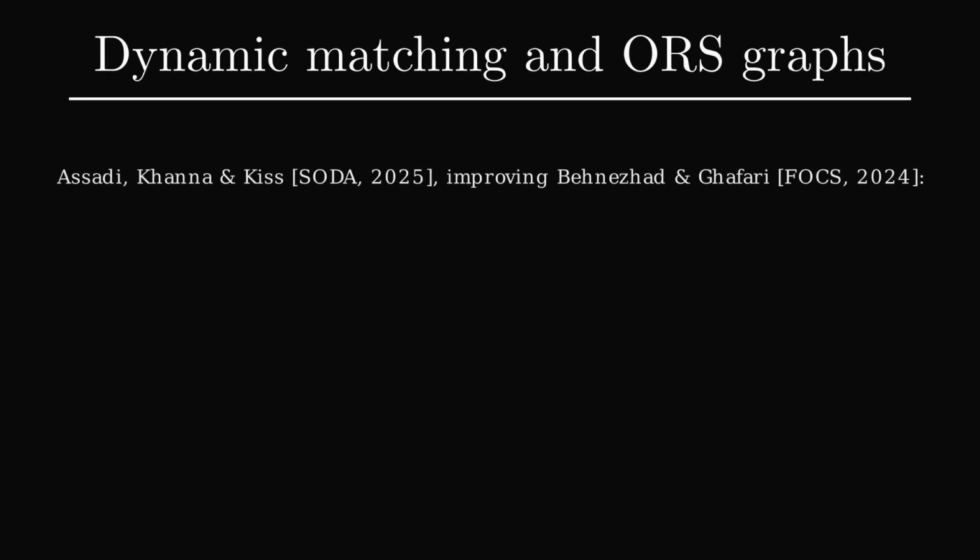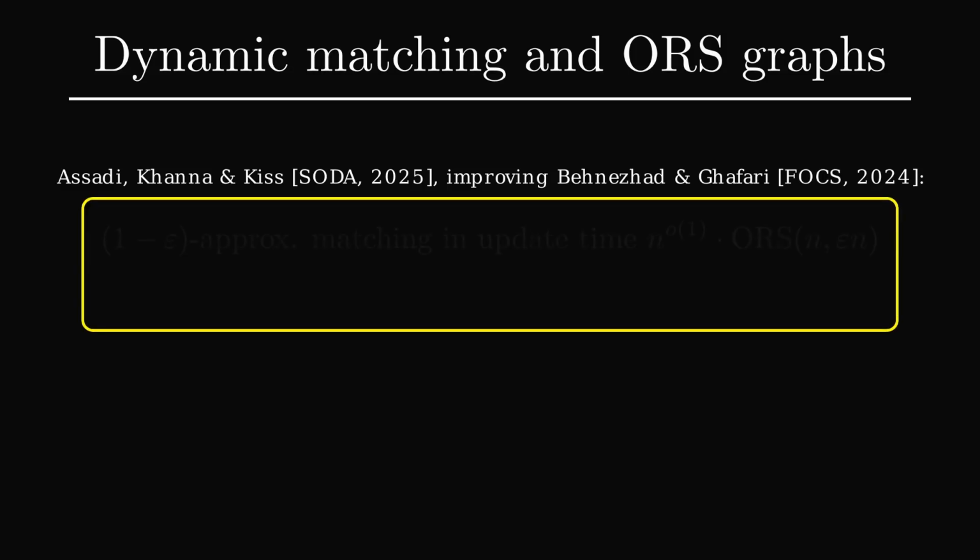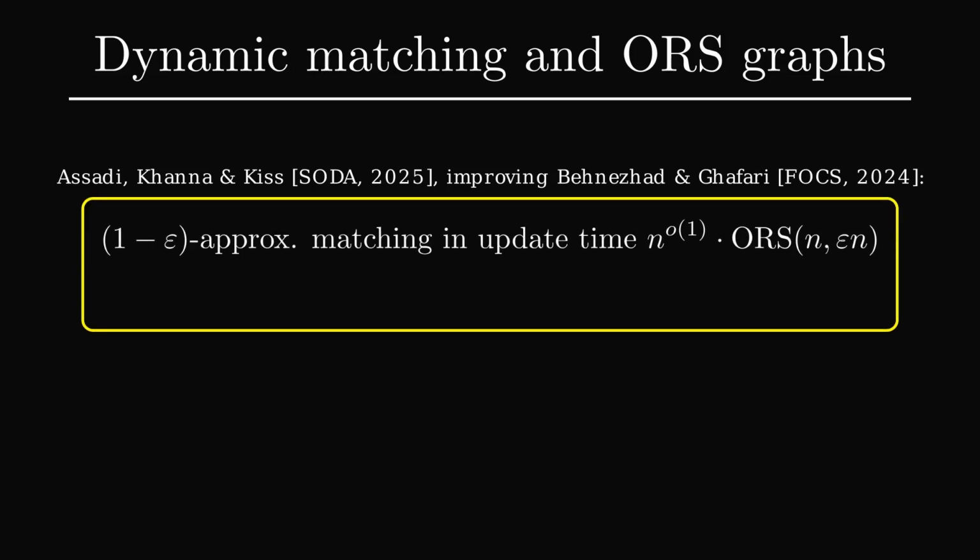This brings us to the recent work of Asadi, Khanna, and Kiss, which refined prior work of Behnezhad and Ghaffari. They gave an algorithm with runtime n to the little o of 1 times some function, ORS, of n, epsilon times n. For the time being, it's not important to know what ORS is. We'll come to that shortly.